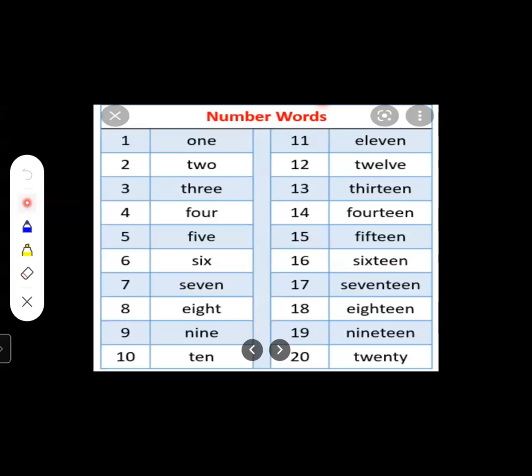EIGHTEEN, 18. EIGHTEEN, 18. Next is 19. NINETEEN, 19.